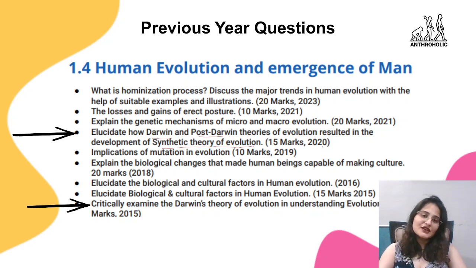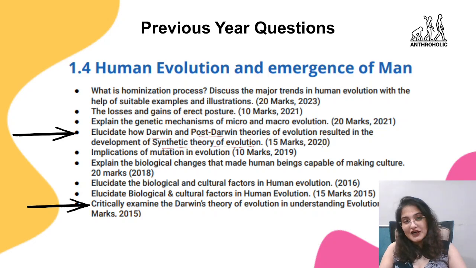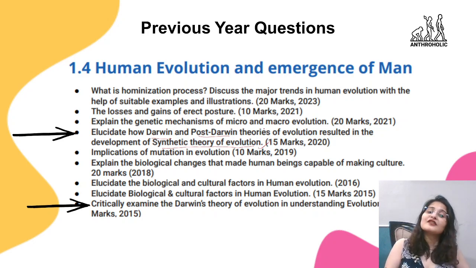So this, because I told you this was a very basic theory. This was a foundational theory. Based on this, there were multiple challenges which you must have read as well. So the impact of Darwinism, impact of post-Darwinism is very, very important, because this is going to help you explain the future theories.